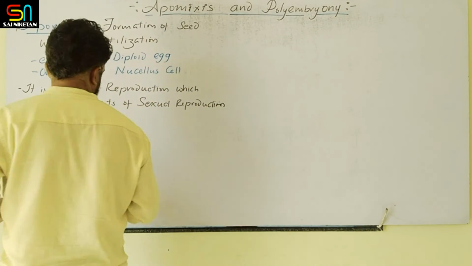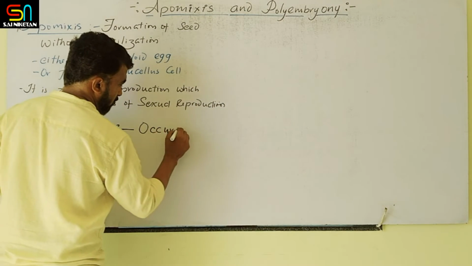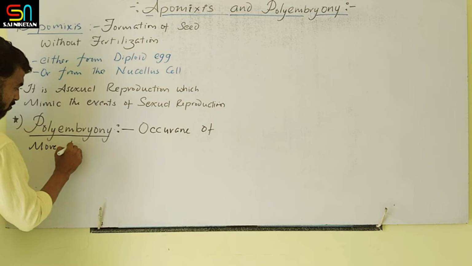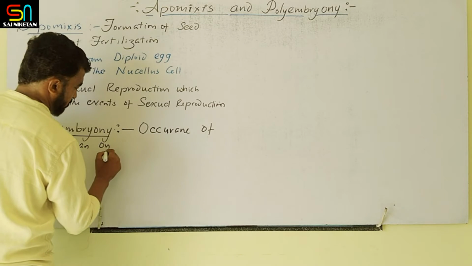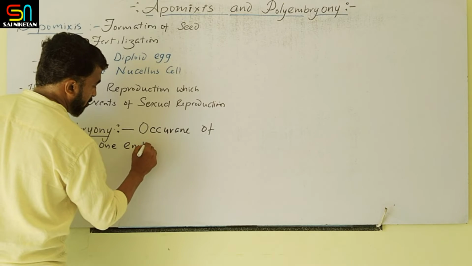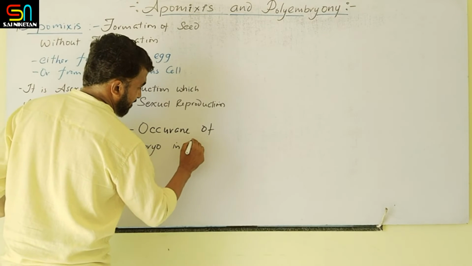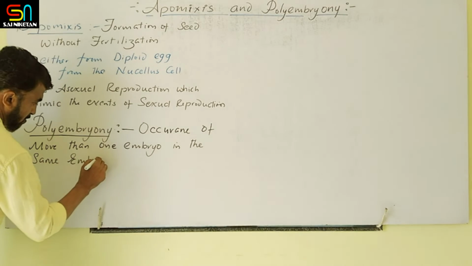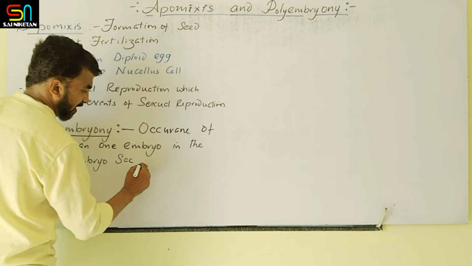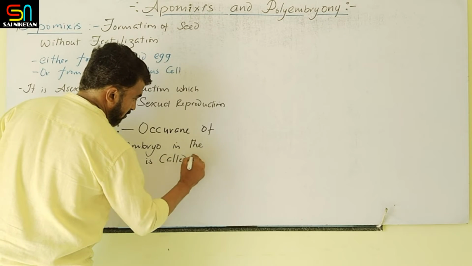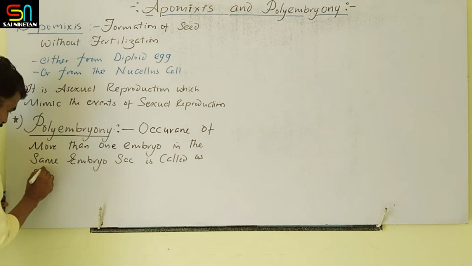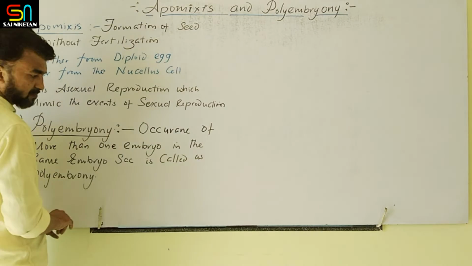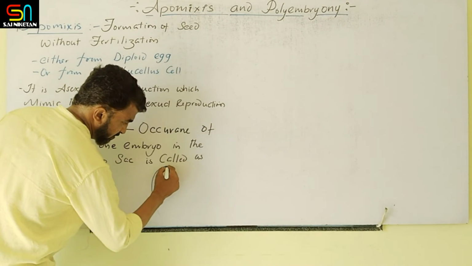The occurrence of more than one embryo in the same embryo sac is called polyembryony.